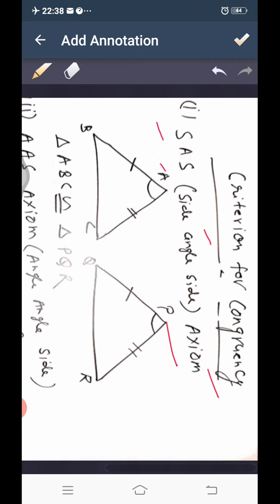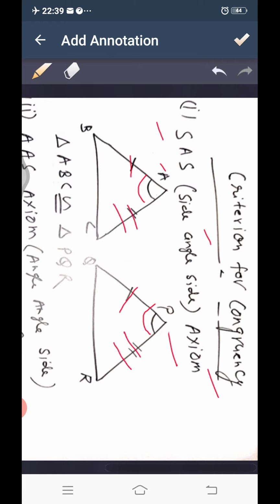So side angle side, we can see here two triangles ABC and PQR. Here it is clearly visible that side AB is equal to PQ, angle A is equal to angle P, and AC is equal to PR.